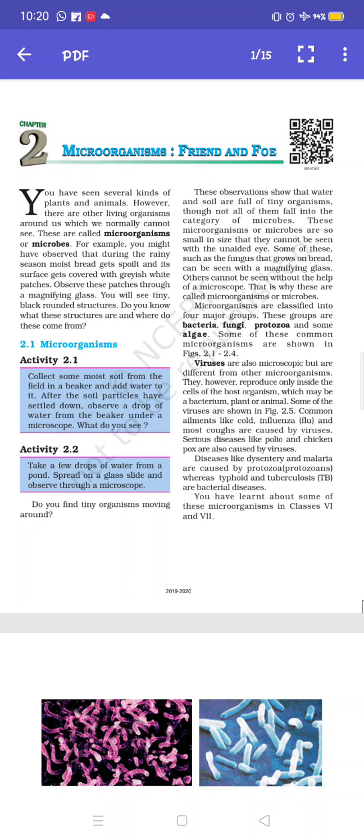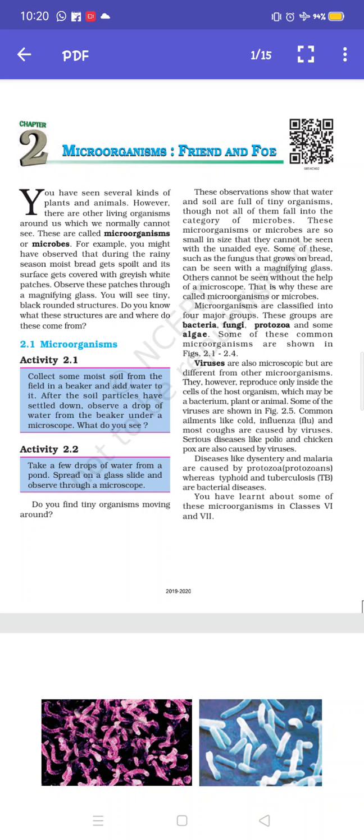Okay, now major groups of microorganisms. Microorganisms are classified into four major groups: bacteria, fungi, protozoa, algae.